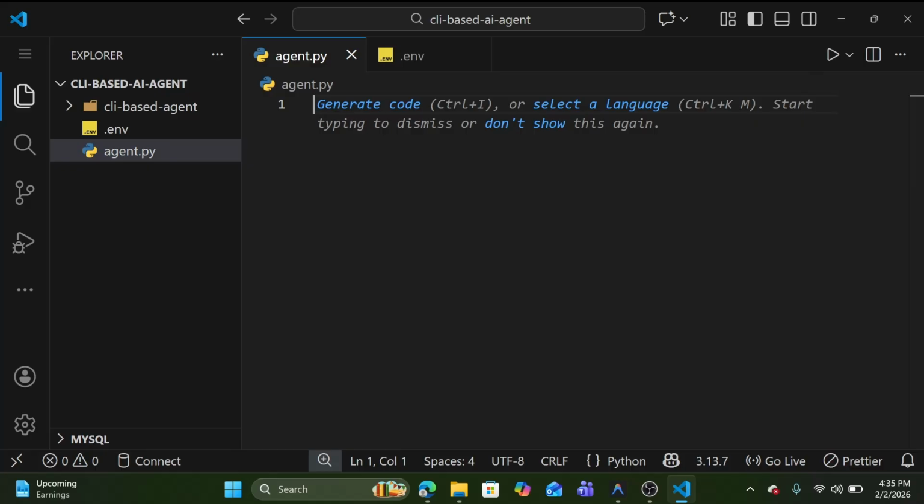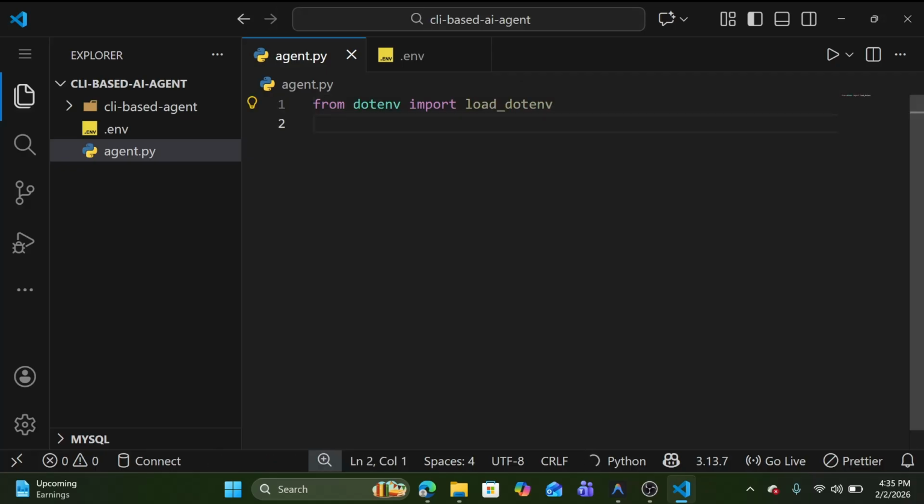So first we would be needing, of course, to load our environment. For that I need to import dotenv, and of course we need to load this env after. Then we install OpenAI; we would be needing OpenAI. We are going to perform creation, writing and deletion operations, which will be done by the operating system, so we need to import os as well.